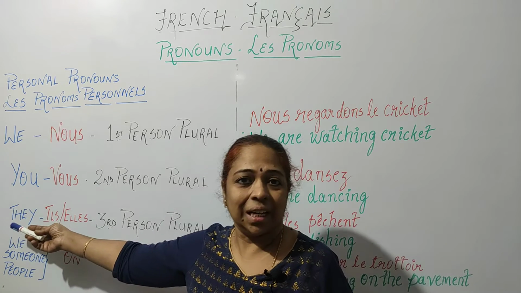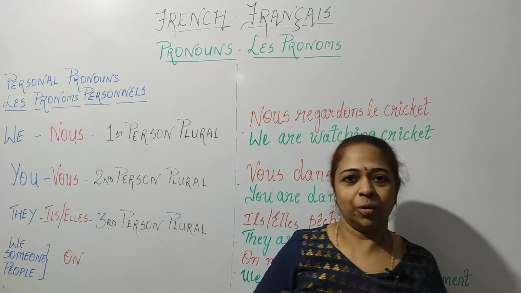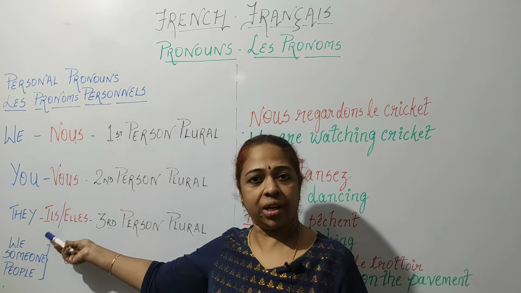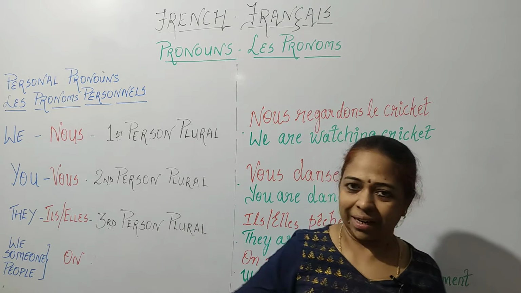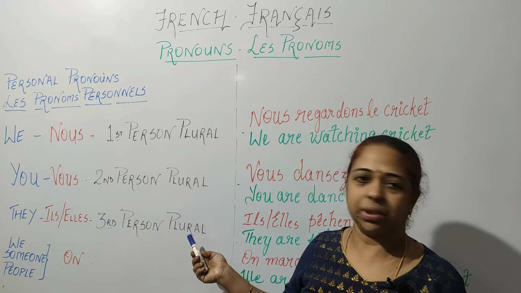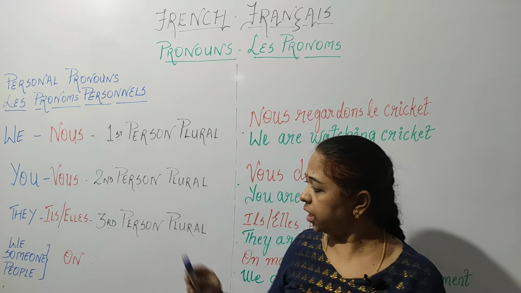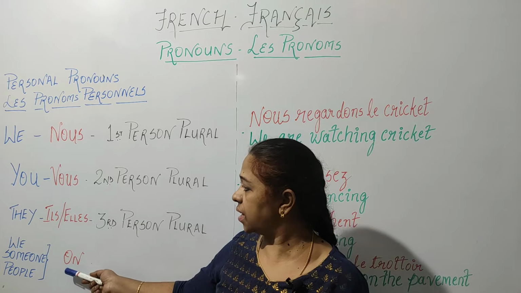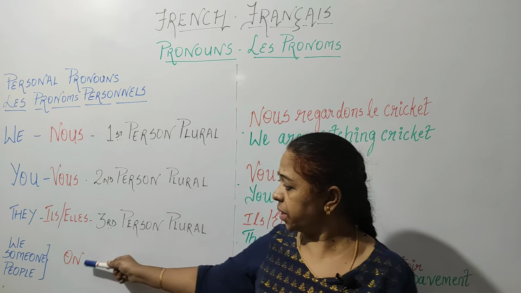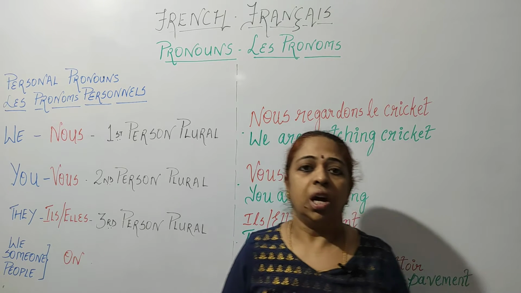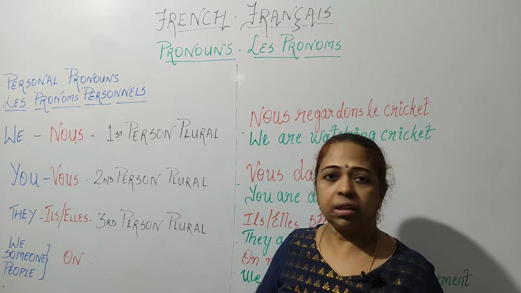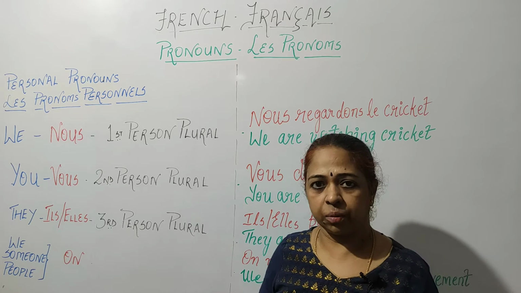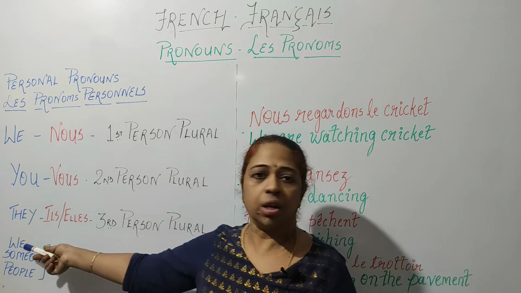So, it is they. In English, we have only they. In French, they are distinguished as il and elle. So this is third person plural. Now in French, we also have something called on. This basically refers to we or someone, people. Generally speaking, in the general French language, it means we.